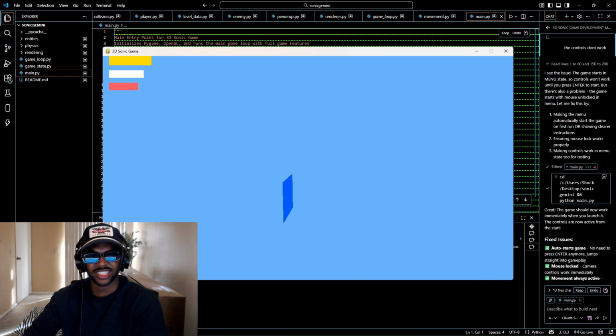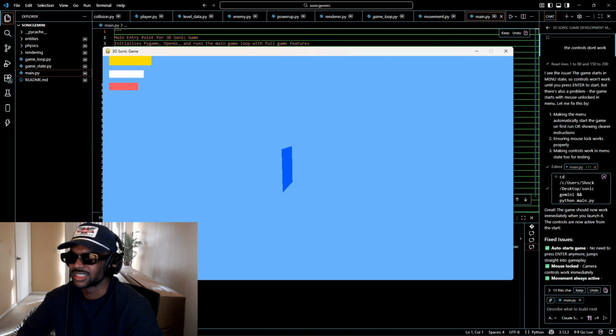This is what Gemini produced. Low-key, ChatGPT won this one. I'm not gonna lie to you guys. It created more of a user-friendly game. Gemini did a much better job of creating a 3D mapping model, but as far as the controls, the functionality, it's garbage, gang. This is just inspiration at the end of the day from Sonic.